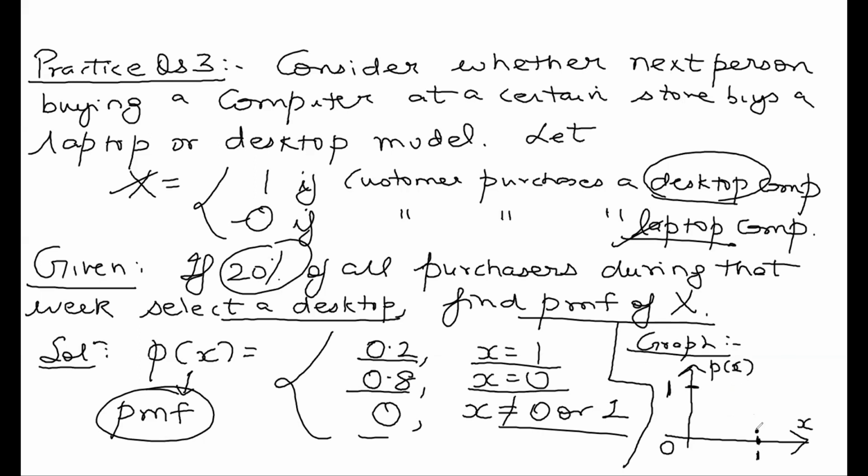When X is 0, P is 0.8, somewhere here. Otherwise P is 0. So this is my probability mass function which I have plotted.